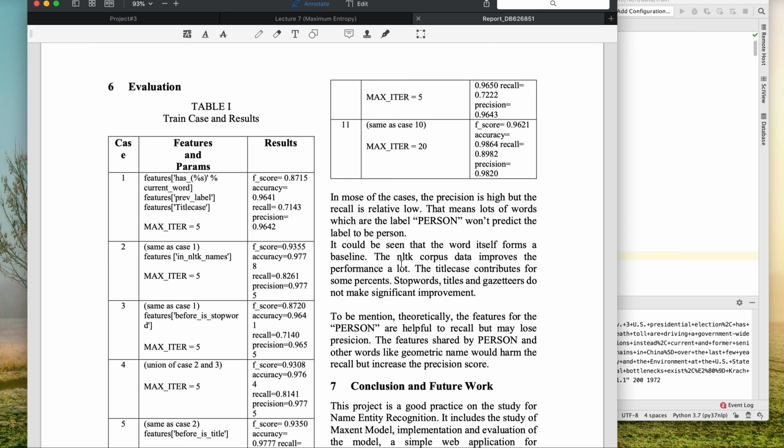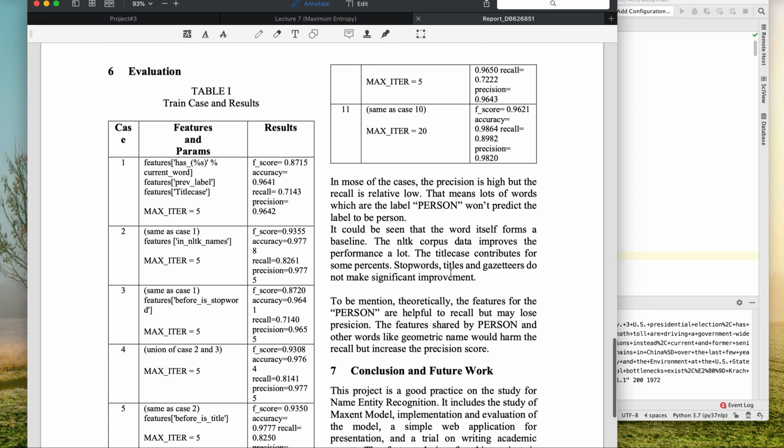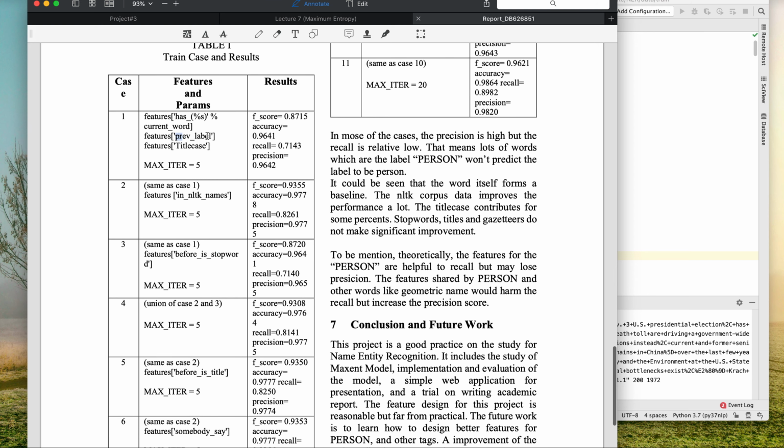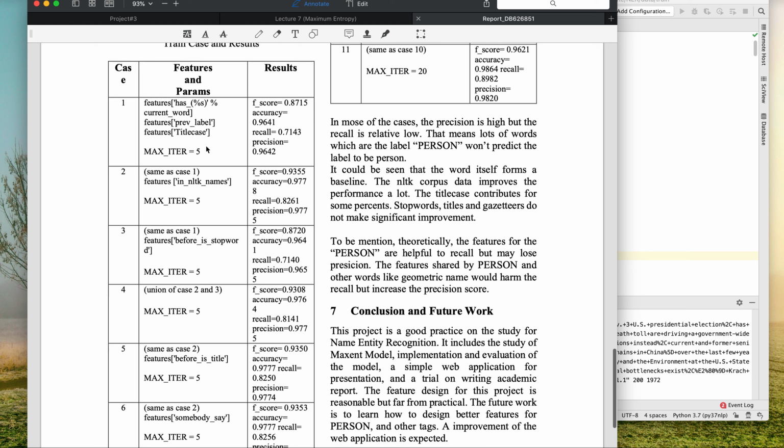We also consider the stop words, the previous label, and the title case. Title case is very important because the first letter of a name is almost always a capital letter.